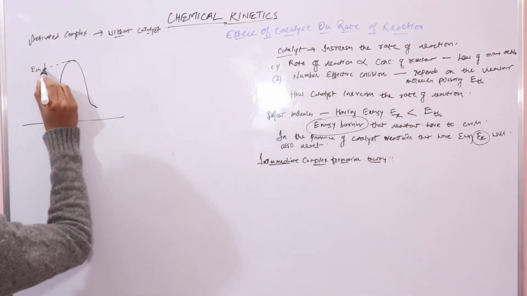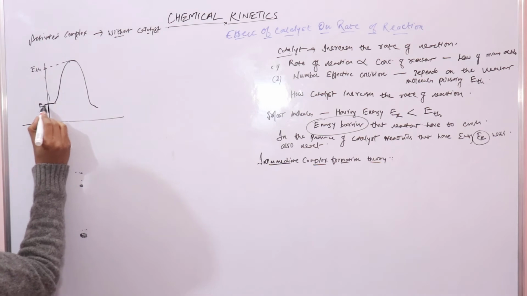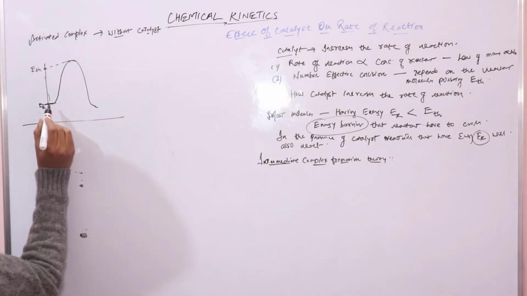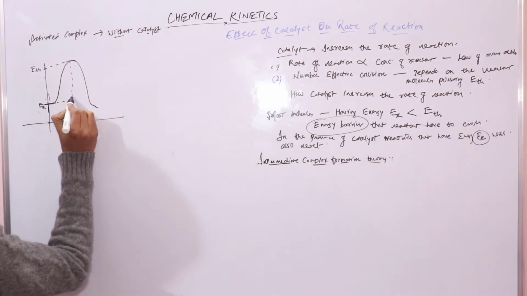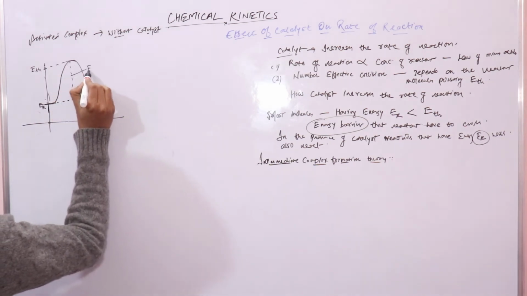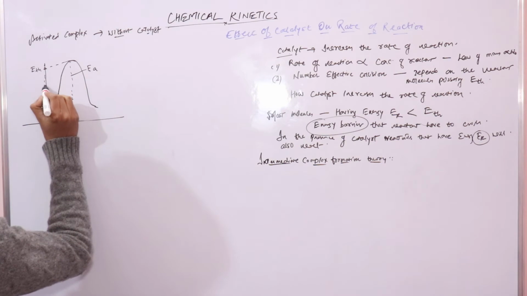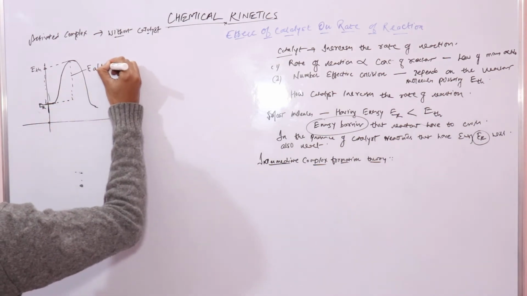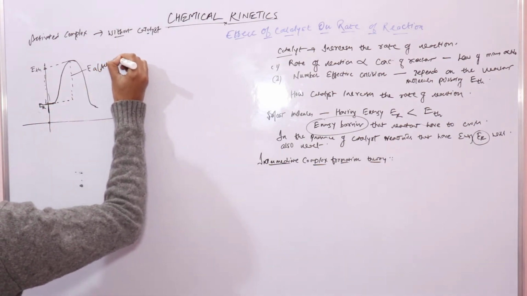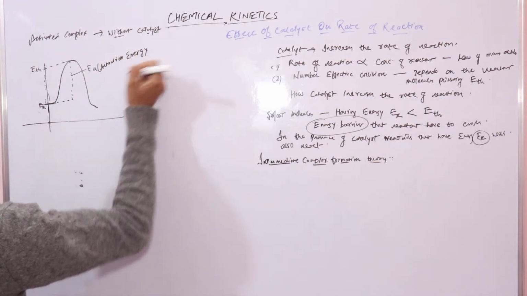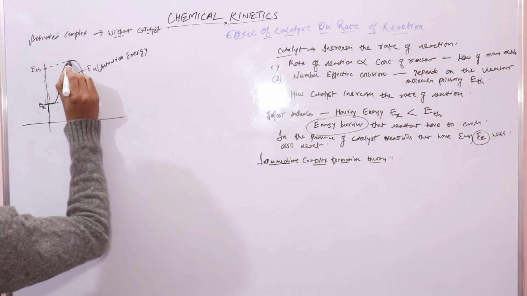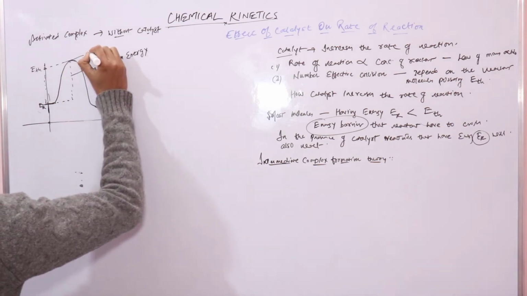That extra amount of energy we called activation energy. It will activate the reactant molecules. The energy of reactants is here right now. It has to reach here. So we have to give this much amount of energy, right? This is your activation energy, and this is your threshold energy, the energy barrier.